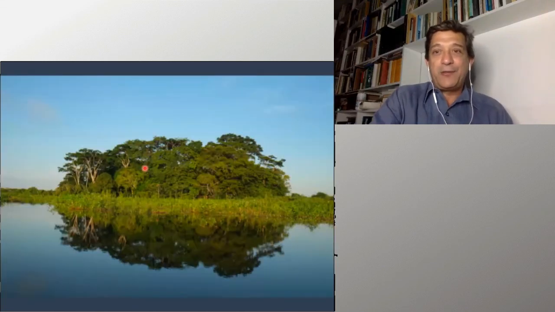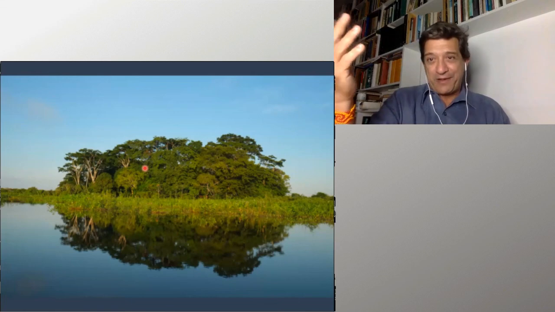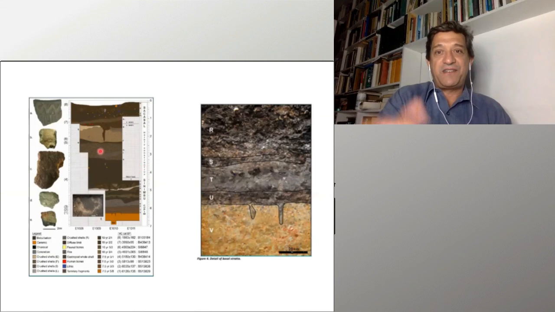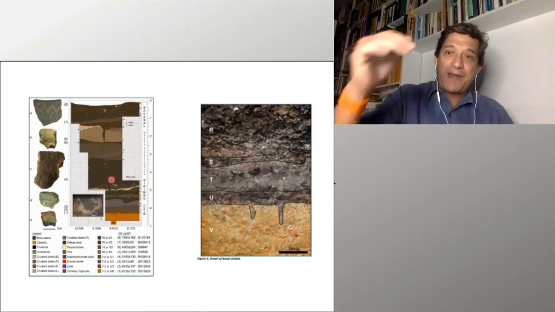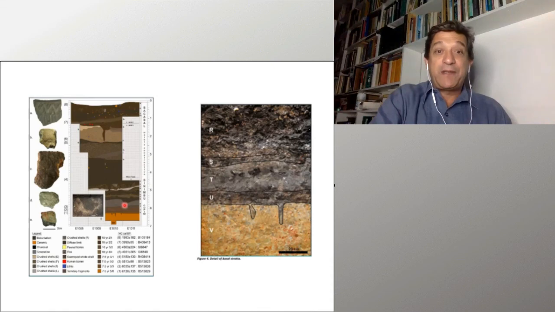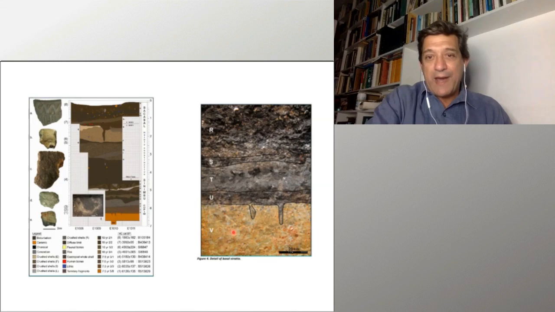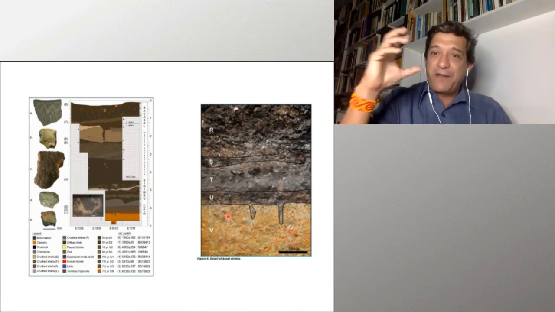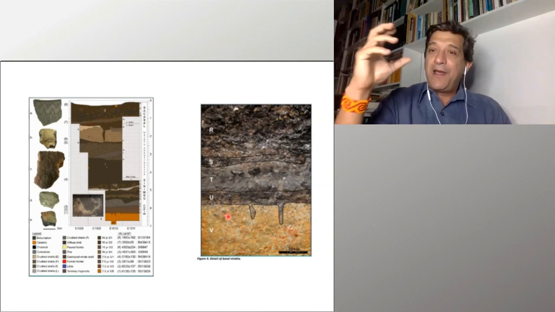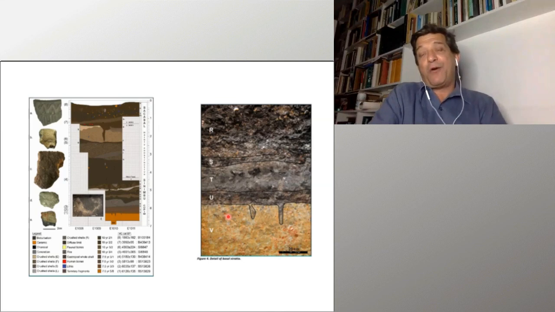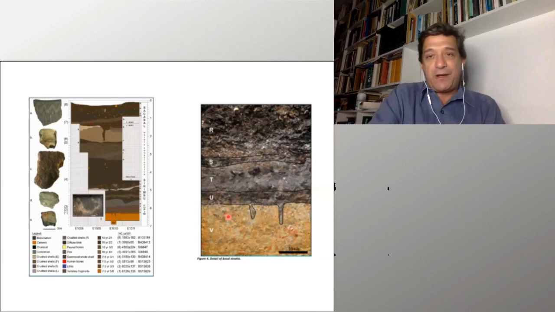And this place here, during the rainy season, becomes an island. It looks like a natural place, but it's actually an artificial place. This is a stratigraphic profile of the site from our excavations, so you can see the strata and the layers that compose this island. We know that the base of this island was occupied 6,000 years ago. And if you look at this image here to the right, this yellow stratum is an artificial stratum composed of clay brought from far away to establish a base for the construction of the island. So we have evidence of management of nature and the construction of artificial structures in this place going back to at least 6,000 years ago.